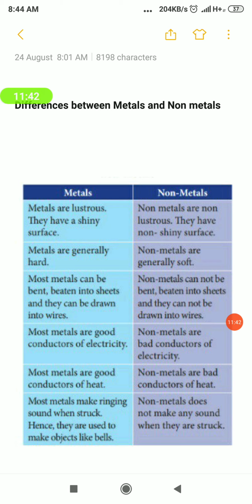What are the differences given? First one, metals have shiny appearance, whereas non-metals have no shiny appearance. Then metals are generally hard, whereas non-metals are soft. Then metals possess the properties of ductility and malleability, whereas non-metals do not. Metals are good conductors of electricity and heat, whereas non-metals are poor conductors. Then metals are sonorous, which means they can make sound when struck by a stick, whereas non-metals are non-sonorous.